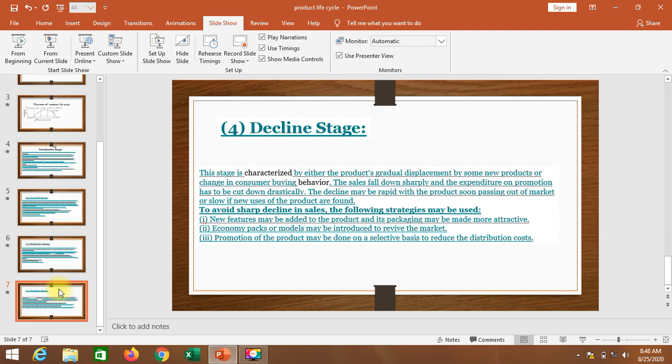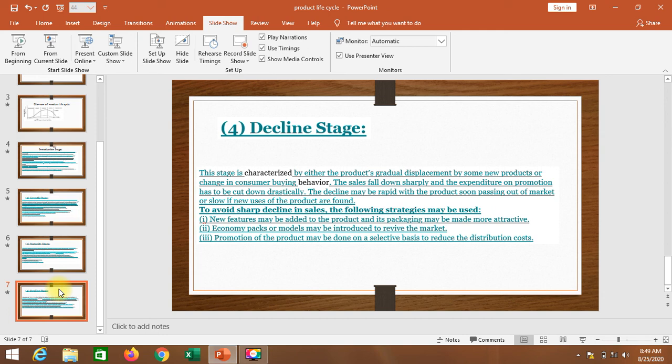Okay, there are so many companies: Samsung, Vivo, Oppo, iPhones. So these companies are always in competition in the market. So when you see one mobile introduce some kind of function in an advertisement, after some days another company introduces the same function in their mobile, another company introduces the same function in their mobile.